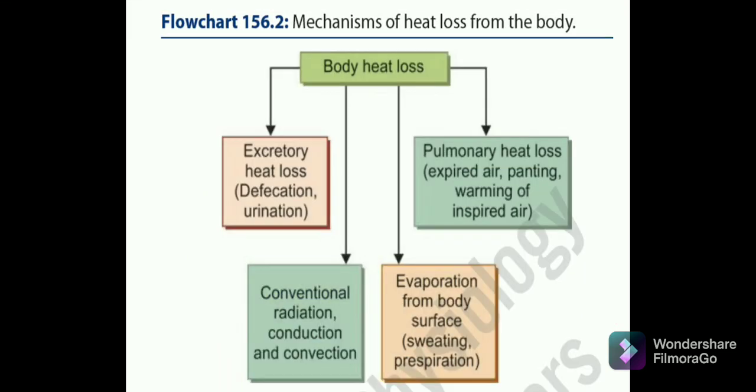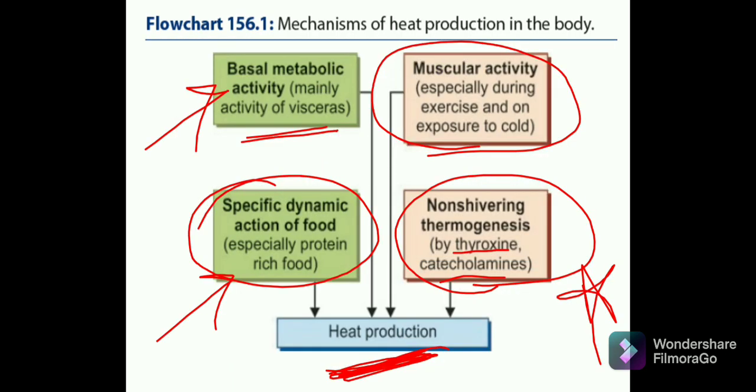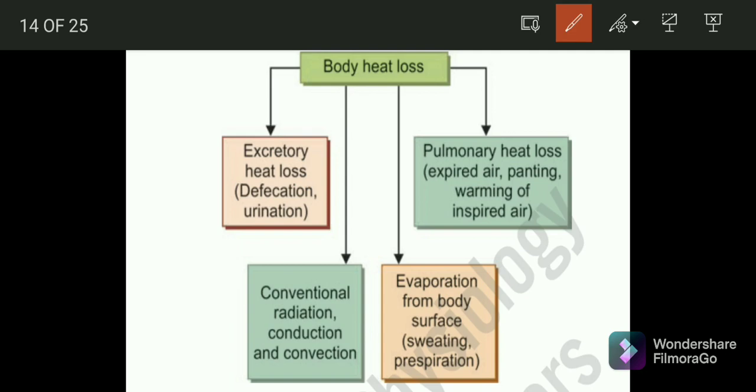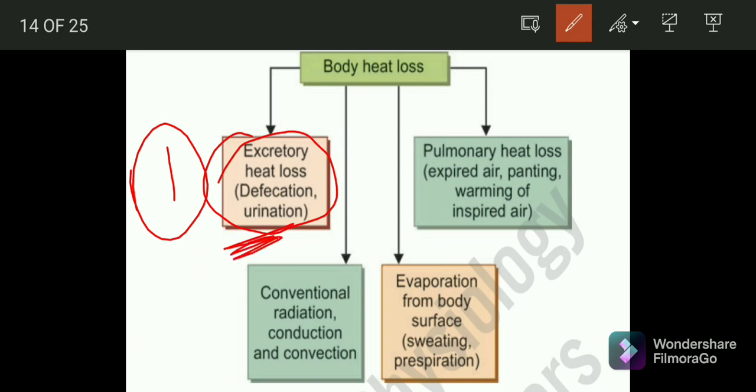Now we'll go through the mechanism of heat loss from the body. So remember this flow chart. We have discussed heat production; now we'll discuss heat loss and what the mechanism is. The first mechanism of body heat loss is excretory heat loss, that is defecation and urination. After defecation and urination, you feel cold. There is heat loss. The second is radiation, conduction and convection, which we have discussed in the previous slides.